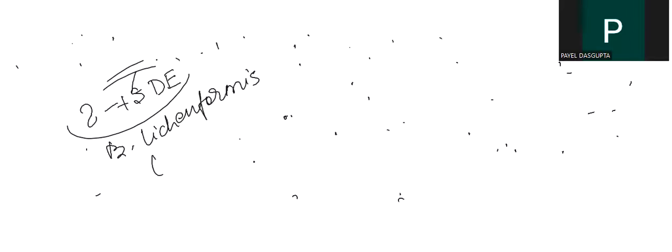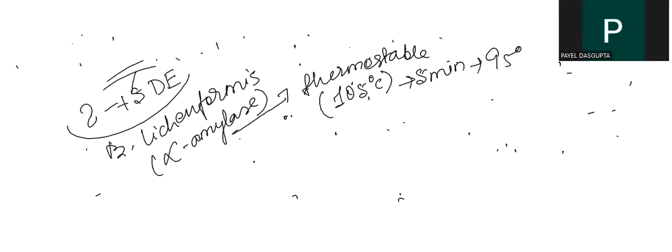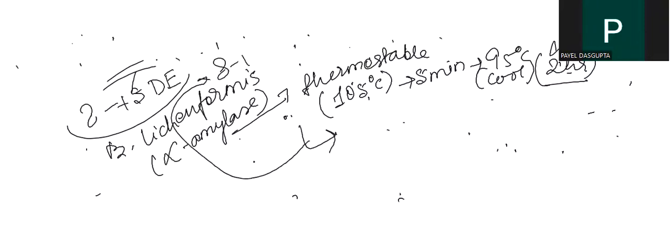The alpha amylase which we obtain from Bacillus licheniformis is more thermostable, and we can use it once. You can add it at the beginning and raise the temperature up to 105 degrees Celsius. We keep it for 5 minutes, then cool it to 95 degrees Celsius and hold it for 2 hours. In this hydrolysis process we will get the 8 to 15 dextrose equivalent I have mentioned here.